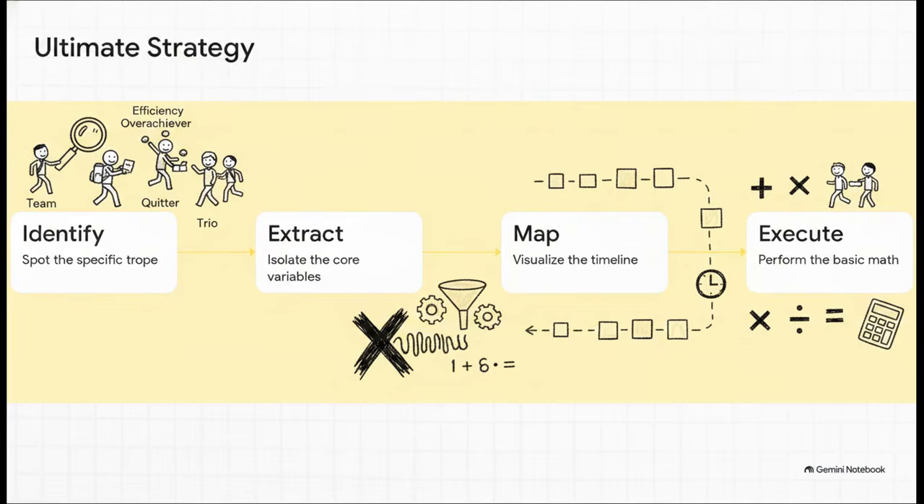To wrap this all up, here is your ultimate strategy. 4 simple steps to conquer any of the 24 source problems we've looked at. Step 1, identify the trope. Ask yourself, is it the team, the efficiency overachiever, the quitter, or the trio? Step 2, extract your core variables, stripping away all that wordy distraction. Step 3, map the timeline if it's a multi-part story. And Step 4, execute the basic math.